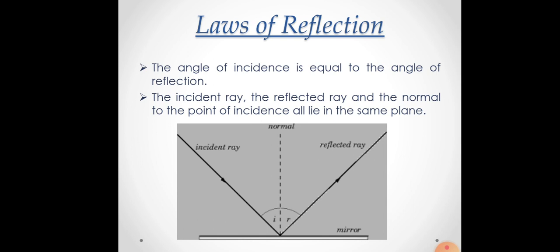Now between the incident ray and the normal there is one angle denoted by I. This is called your angle of incidence. And between the reflected ray and the normal there is another angle shown which is denoted by small r. This is called the angle of reflection. So according to the laws of reflection, angle I is equal to angle r. That means angle of incidence is equal to the angle of reflection. So these are the two laws of reflection.